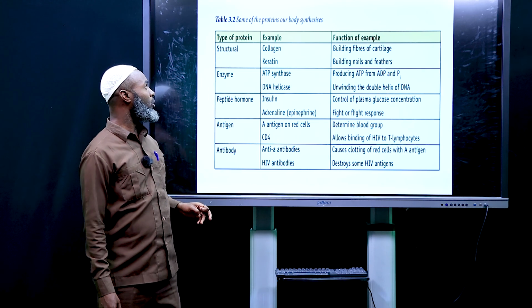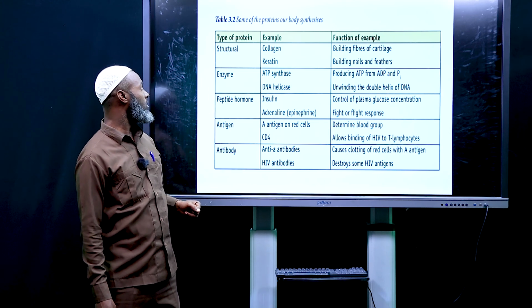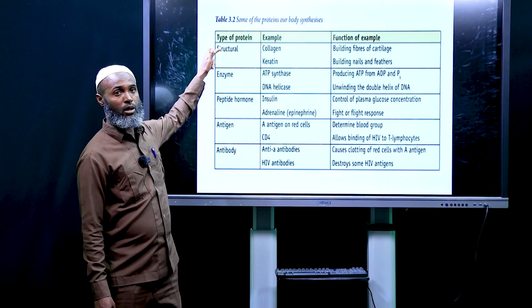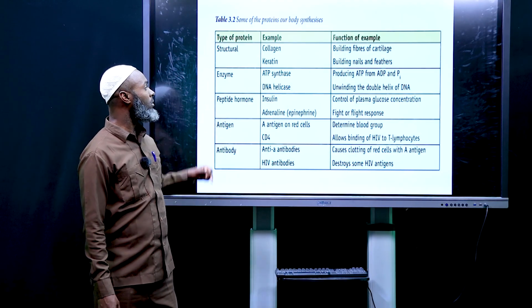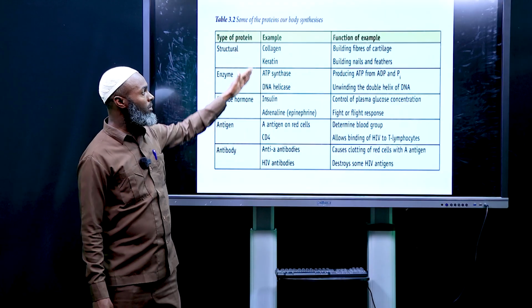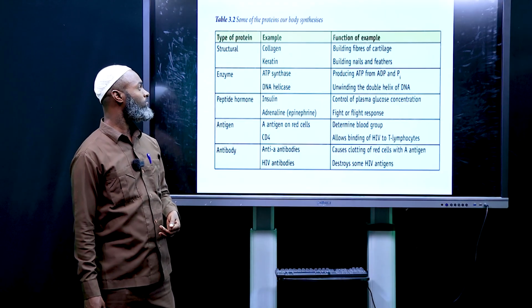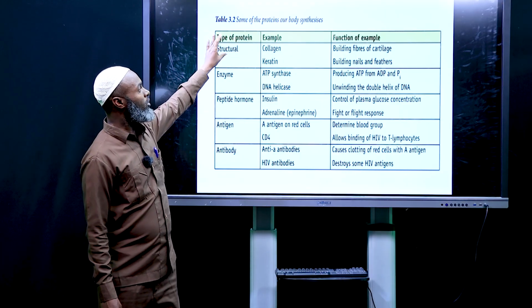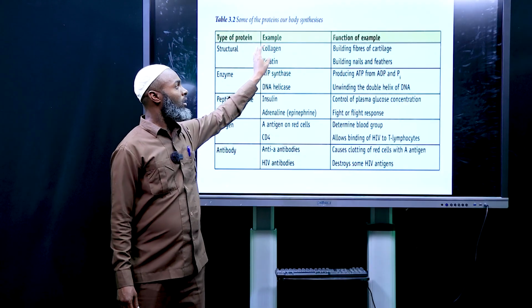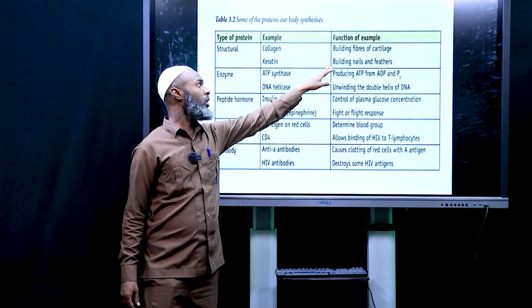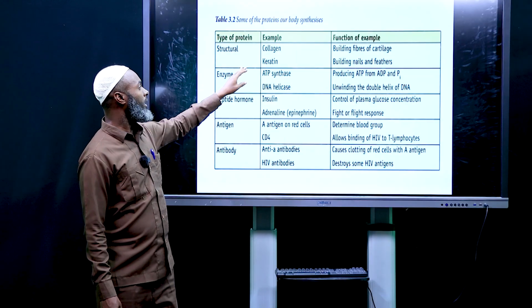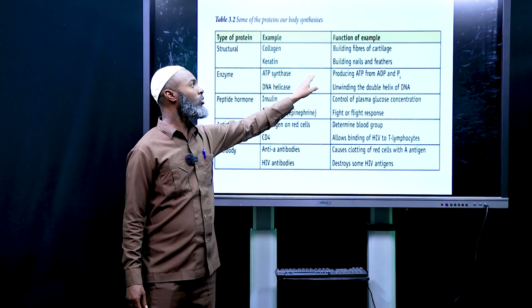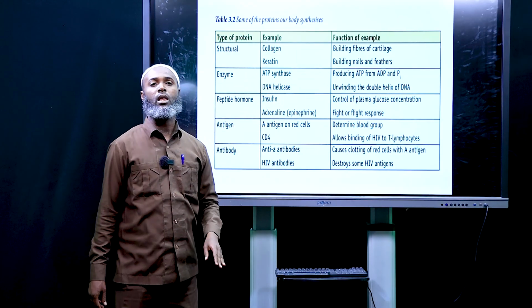These are examples of proteins our body synthesizes: structural protein, enzyme protein, peptide hormone, antigen, and antibody, with their examples and functions. Structural, for example, collagen is one example. It is very important in building the fibers of cartilage. And keratin is used to build nails and feathers.